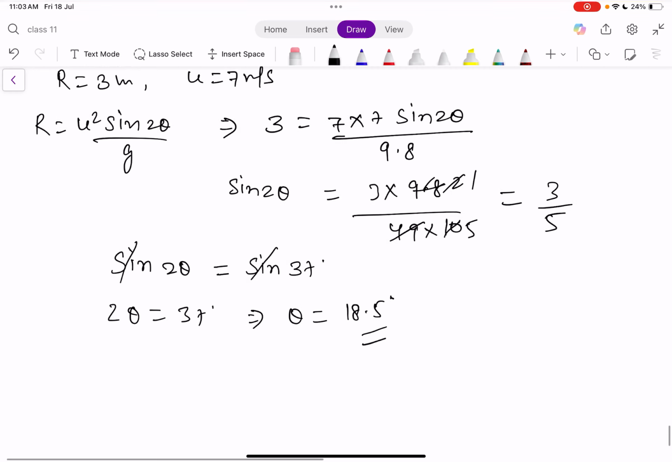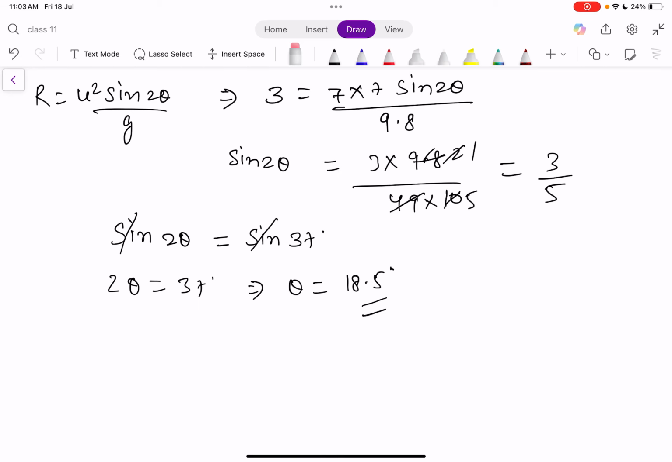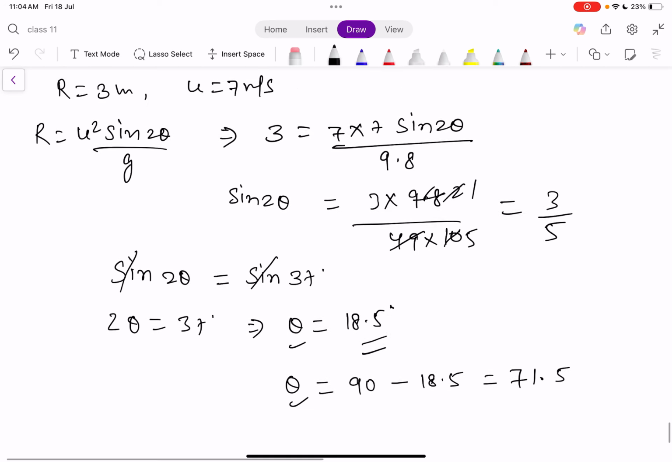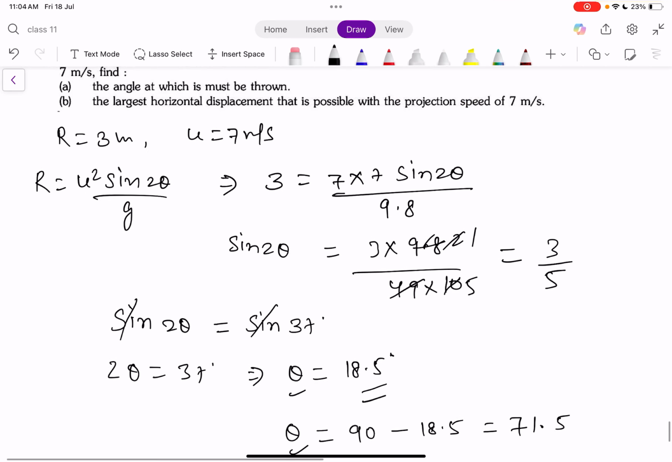Okay, now we also know that for two complementary angles, the same range is possible. So one of the angles is 18.5, another one is 90 minus 18.5. That is another angle for which range can be same will be 90 minus 18.5, that is 71.5. Alright, so these are the two angles for which range of 3 meter can be possible.